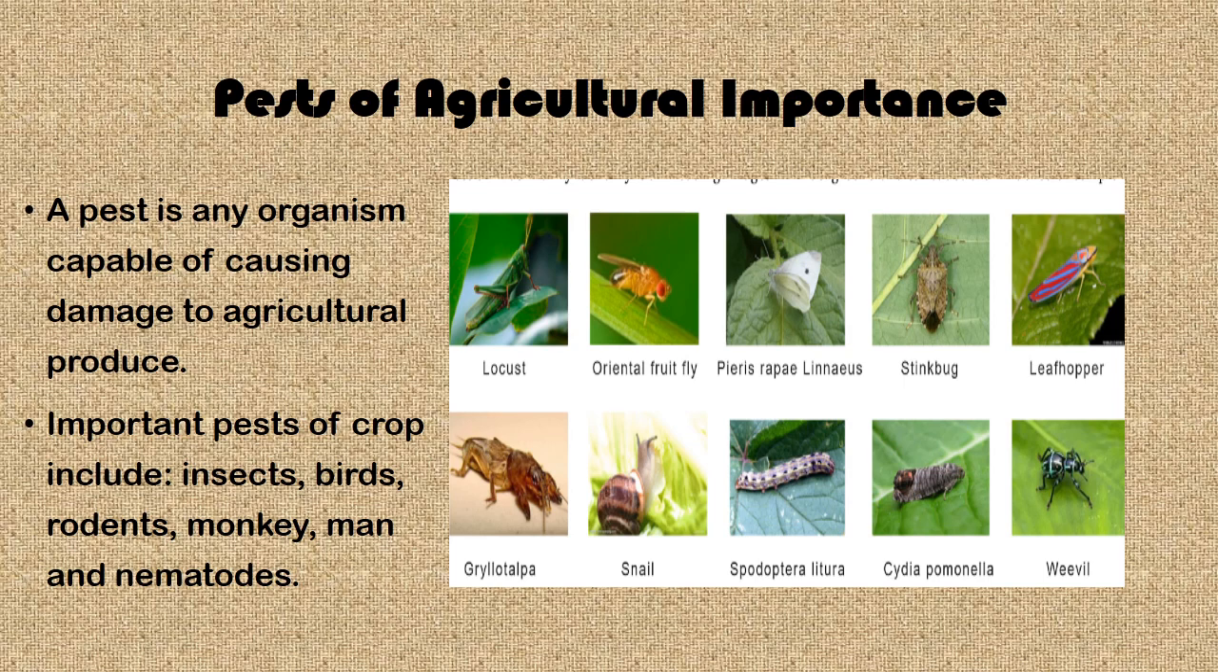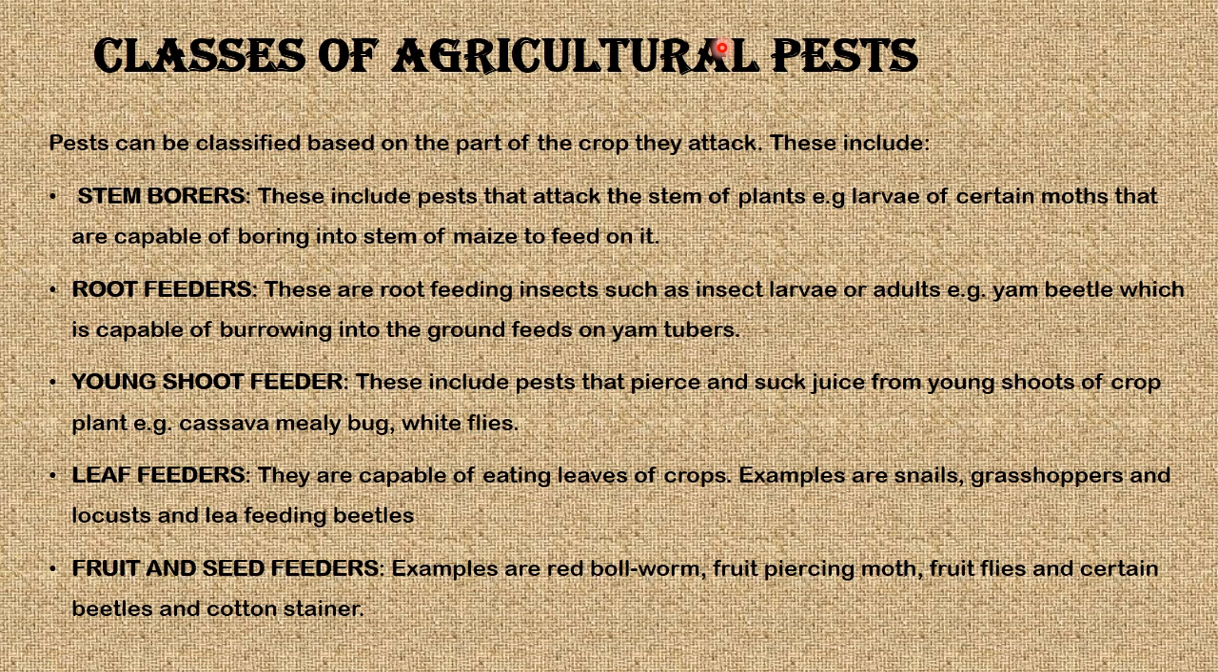Moving along, we'll be looking at pests of agricultural importance. Now, a pest is any organism capable of causing damage to agricultural produce. Now, important pests of crops include insects, birds, rodents, monkeys, man, and also nematodes. Now, as you can see in the picture here, we have various types of pests of agricultural importance. We have the snail, weevil, locust, stink bug.